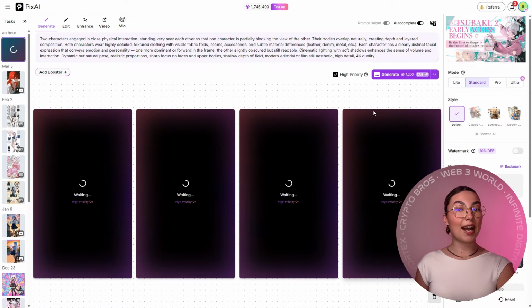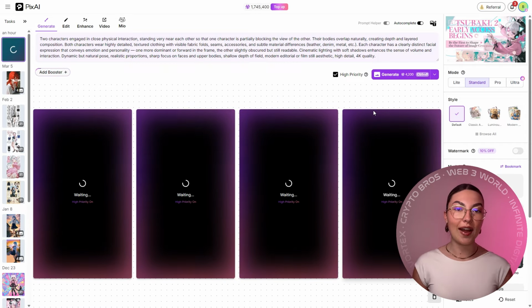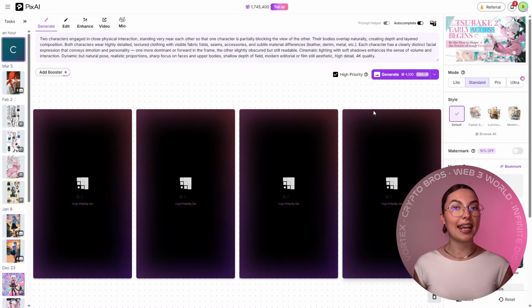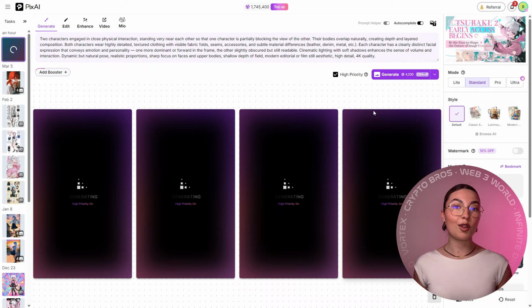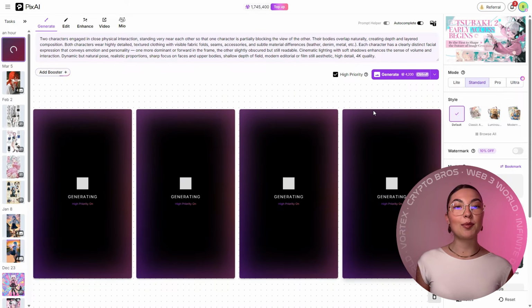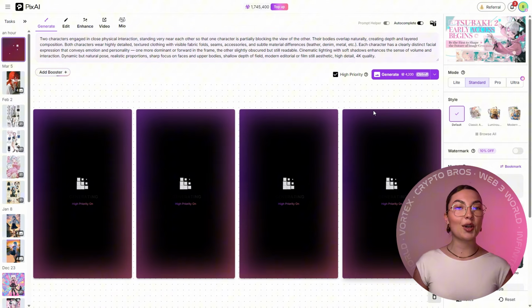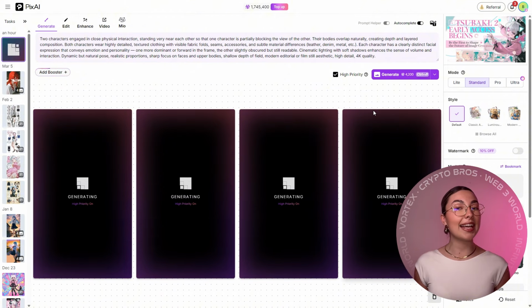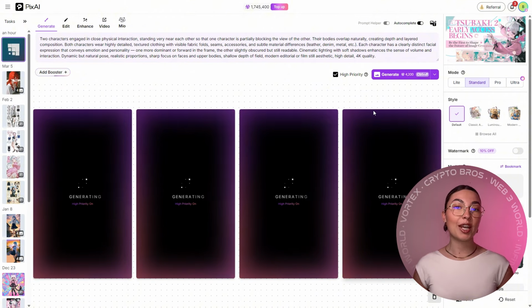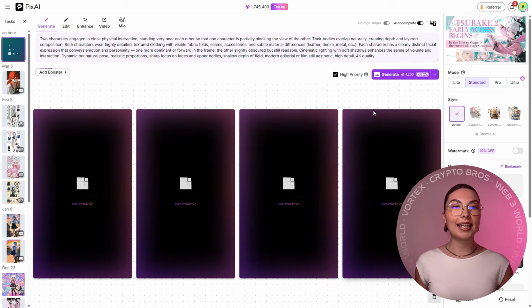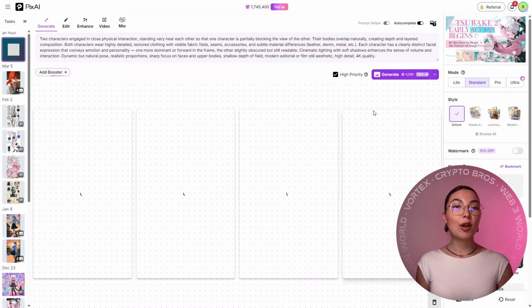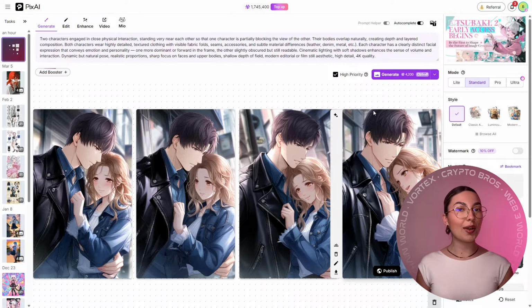Now, the first test that I ran focused on multi-character interaction, which is something anime AI models historically struggle with. The prompt I used described two characters interacting physically, with one partially blocking the other while both had detailed clothing and distinct expressions. In earlier versions, like Tsubaki and even Tsubaki v1.1, prompts like this often produced broken anatomy, characters blending into each other, or strange limb placement.